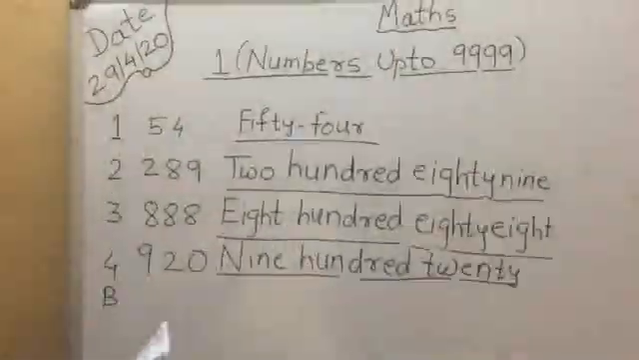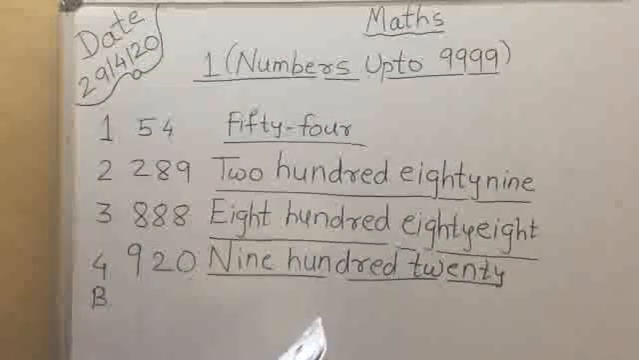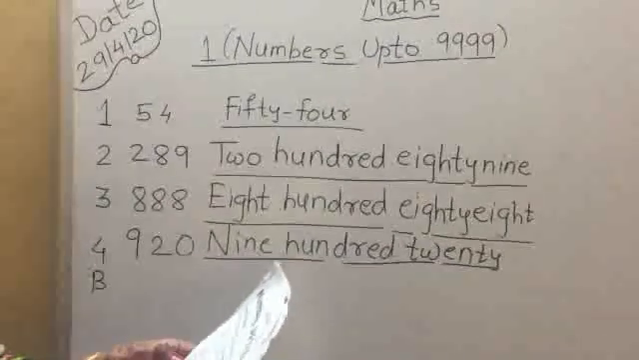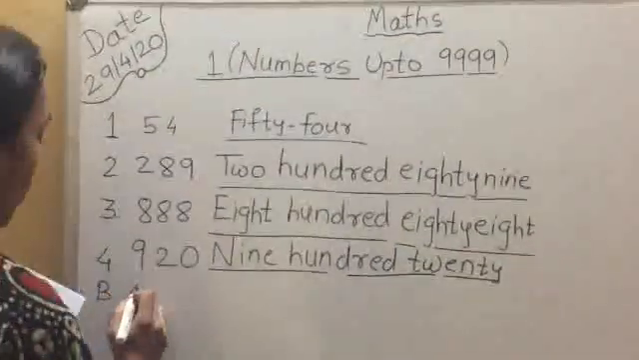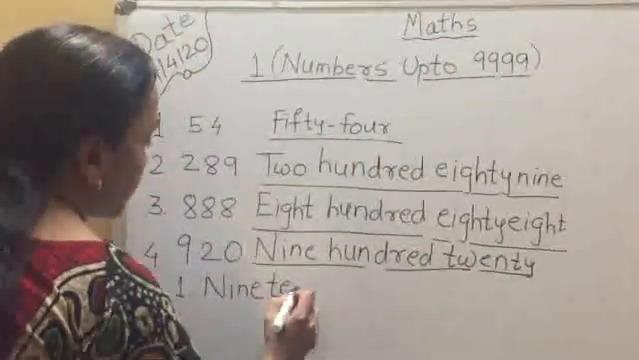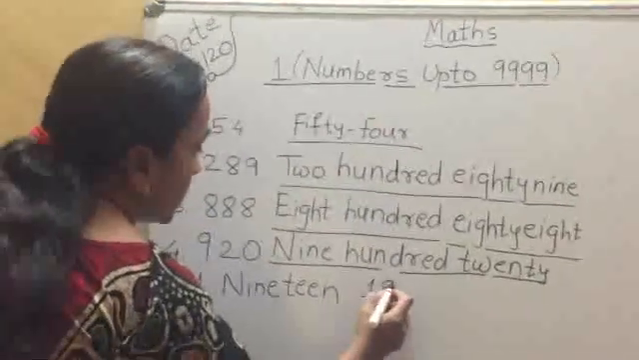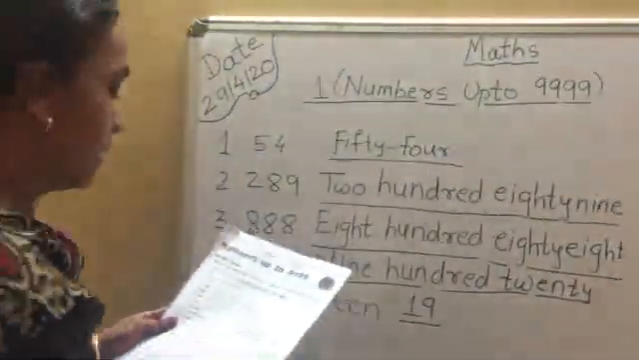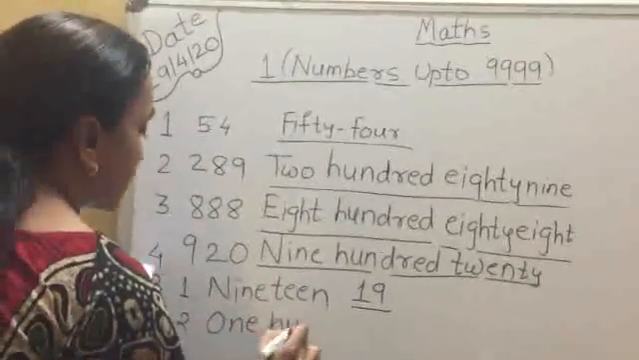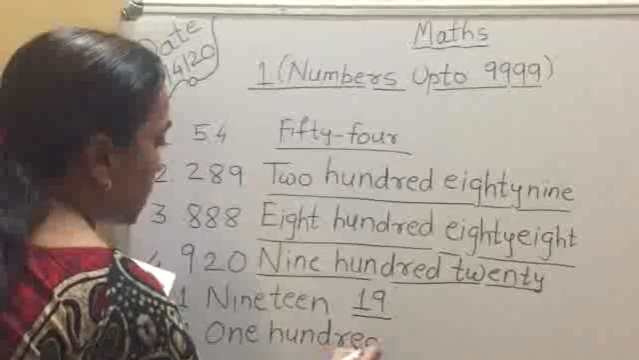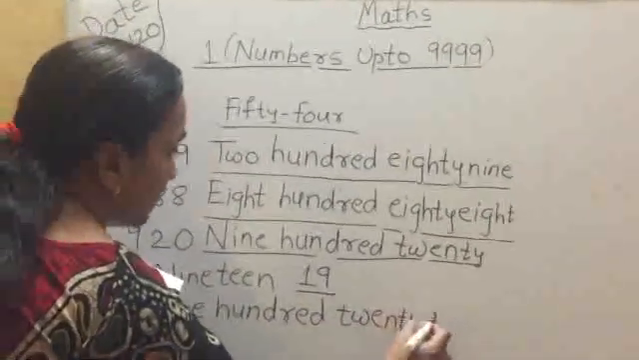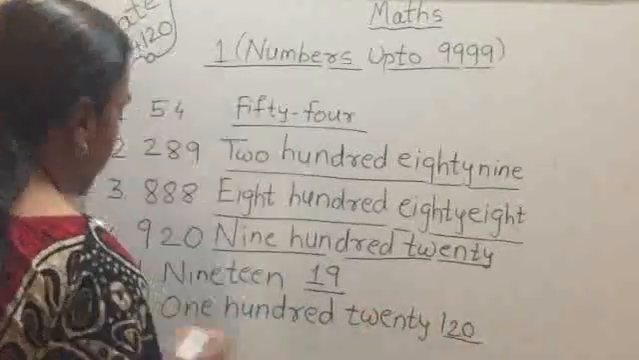Now, see, B question. What is given in this B question? Write the following numbers in figures. So the spelling is given and you have to write the numbers. Very simple it is. See, first question, 1919. So write down here 1919. Second, 120. So just write down the number 120. Very simple it is, 120.